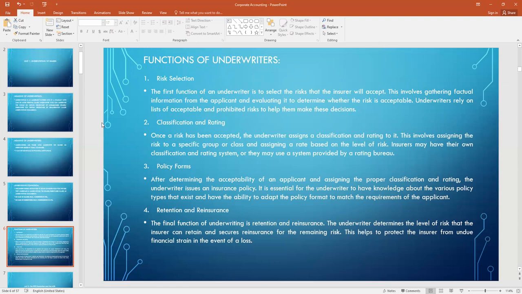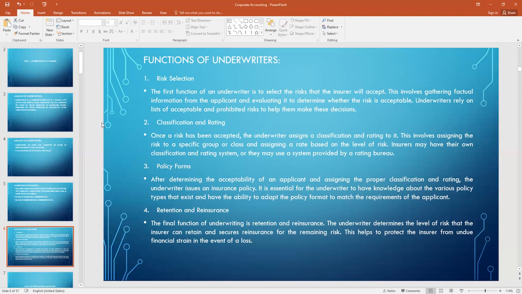Next function is the policy form. After determining the acceptability of an applicant and assigning the proper classification and rating, the underwriter issues an insurance policy. It is essential for the underwriter to have knowledge about the various policy types that exist and the ability to adapt the policy format to match the requirements of the applicant.